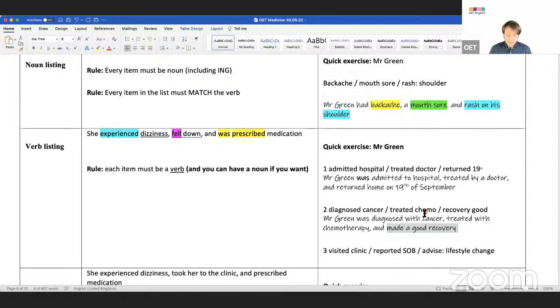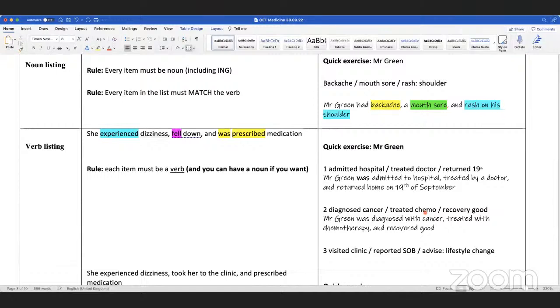Also, what about this? Recovered. Can I say recovered good? Well, well, well. Okay.